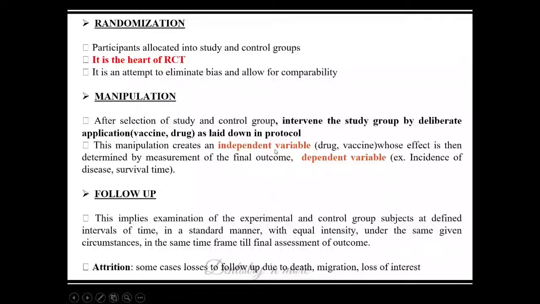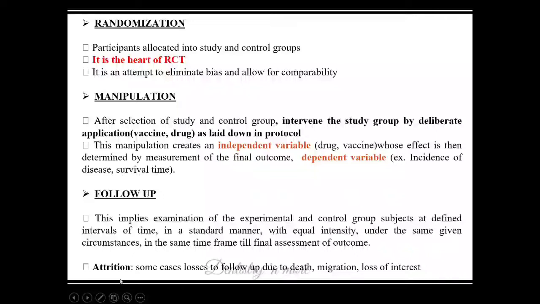Independent variable is a cause, okay, and its effect is determined by the measurement of the final outcome, that is a dependent variable, so the incidence of disease, survival time. So how the independent variable is affecting the dependent variable, that is what the study is all about. After that, we need to wait for some time, that is a follow-up period, to see how the two groups respond to the independent variable, or the drug or vaccine, and we should measure the outcome.